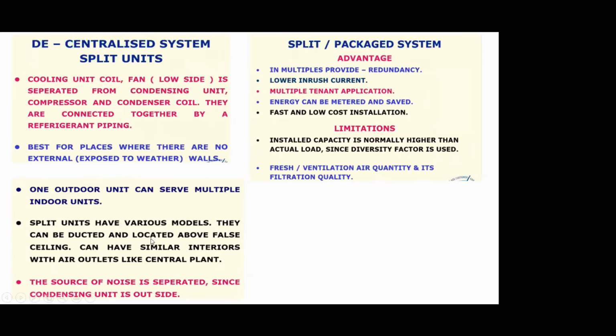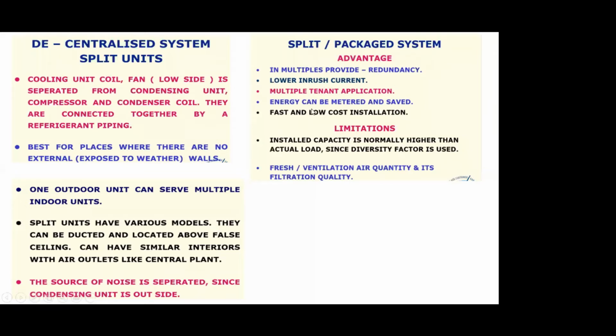Split units come in various models. They can be ducted and located above a false ceiling. So basically the air can be distributed over a larger space. It need not be a single throw unit. And the source of noise is separated because in an air conditioning system, the compressor is the item which creates the maximum noise. So compared to a window unit, a split unit is less noisy to the occupant. It can have redundancy.